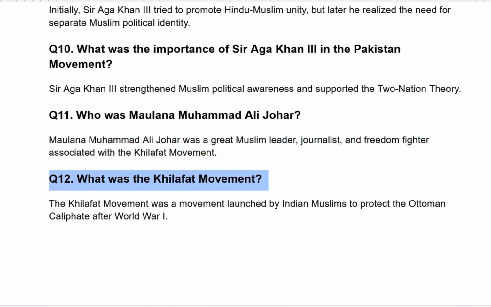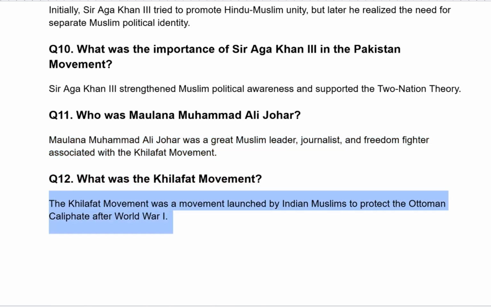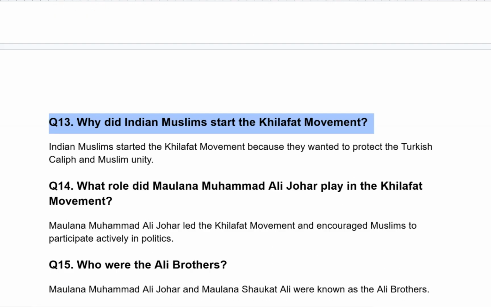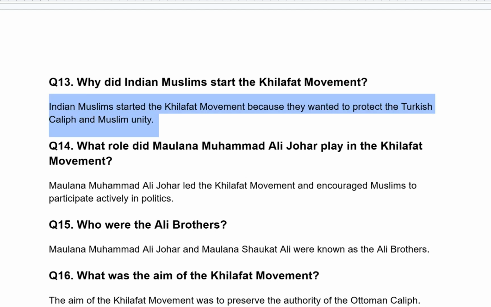What was the Khilafat movement? The Khilafat movement was a movement launched by Indian Muslims to protect the Ottoman Caliphate after World War One. Why did Indian Muslims start the Khilafat movement? Indian Muslims started the Khilafat movement because they wanted to protect the Turkish Caliph and Muslim unity.